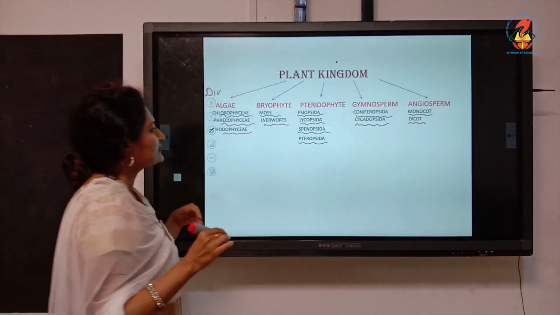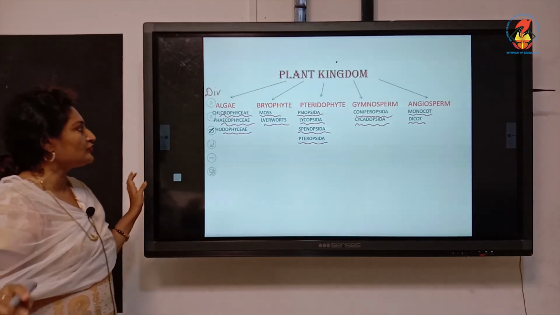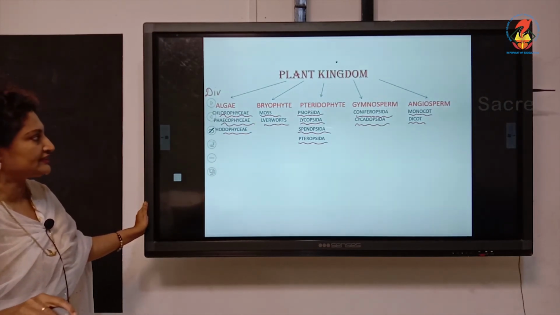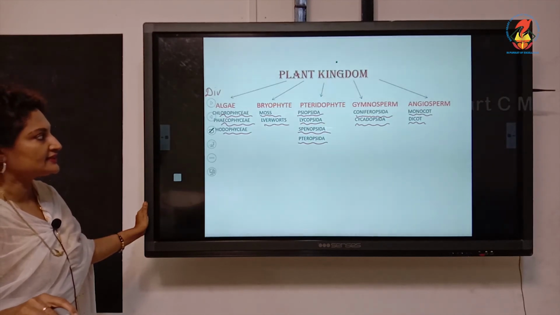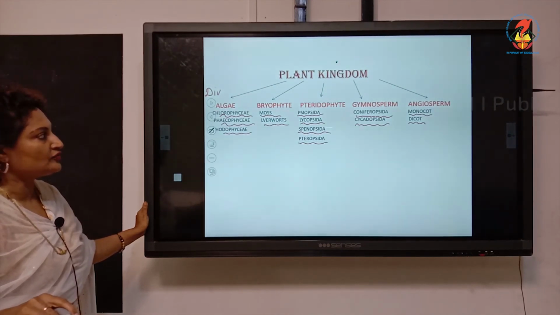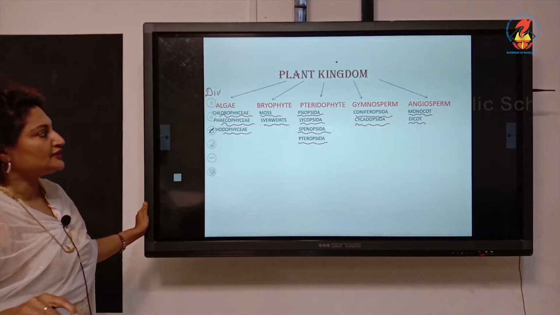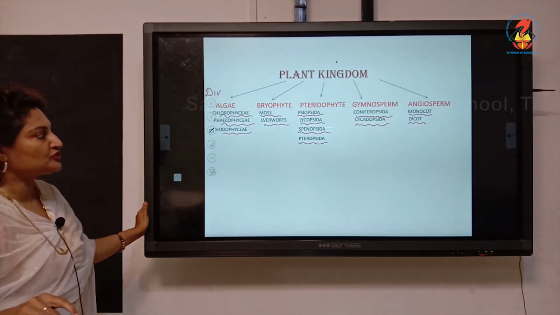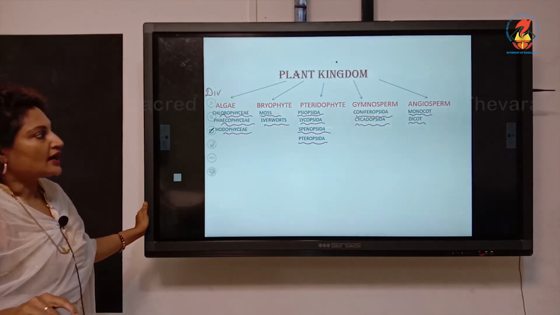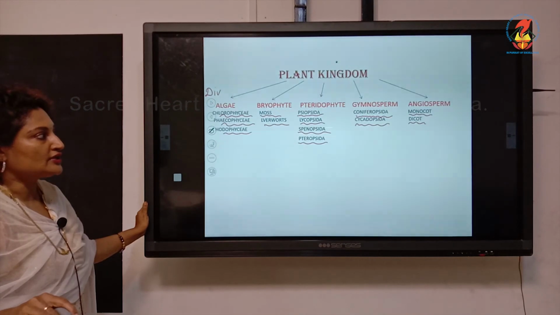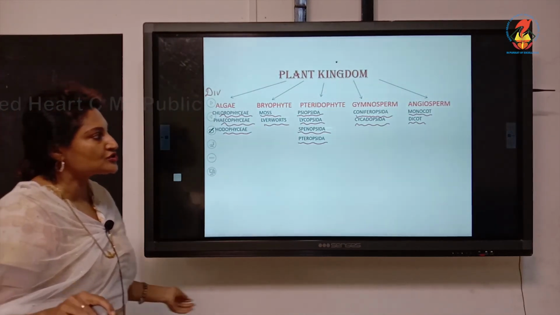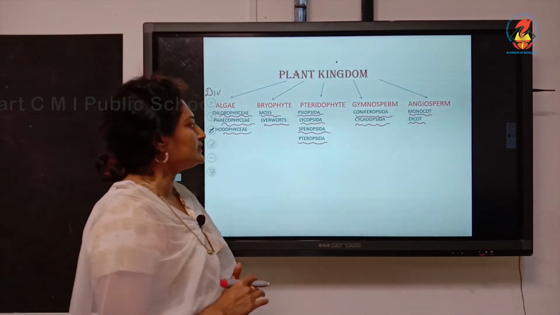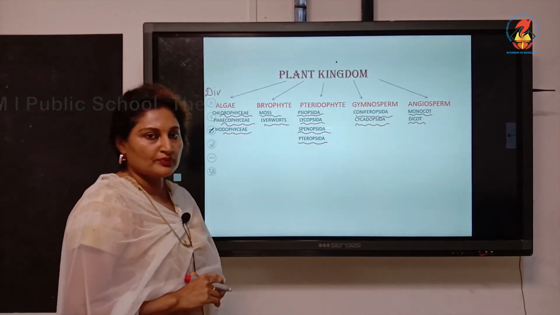Once again repeating the classes coming under algae: Chlorophyceae, Phaeophyceae, Rhodophyceae. Classes of bryophytes: mosses, liverworts. Classes coming under pteridophytes: Psilopsida, Lycopsida, Sphenopsida and Pteropsida. Under gymnosperms: Coniferopsida and Cycadopsida, and under angiosperms we have the monocots and dicots. I hope this is clear.